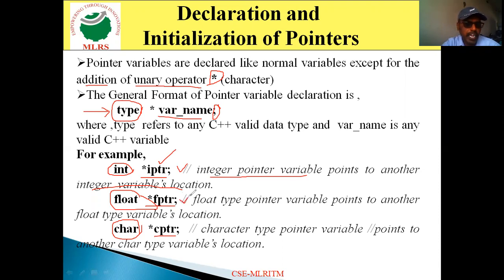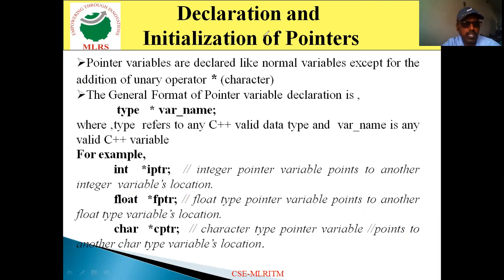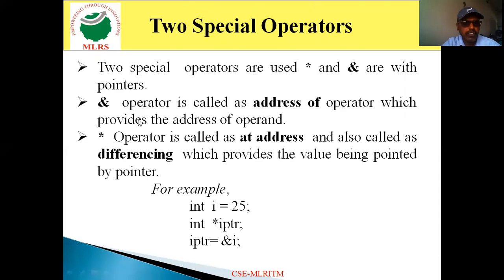Similarly, float *fptr is a float type pointer variable, which points to another float type variable location. Similarly, char *cptr is a character type pointer variable, which points to another character type variable location. Likewise, we specify the declaration of pointers.